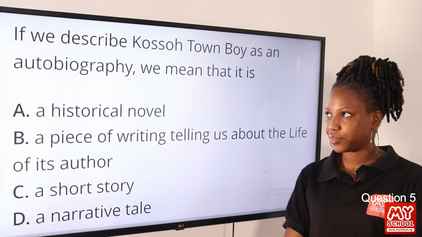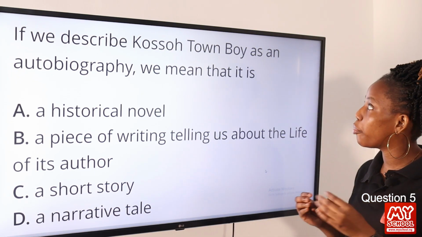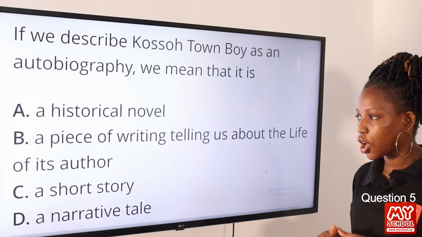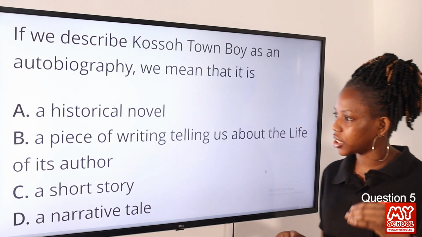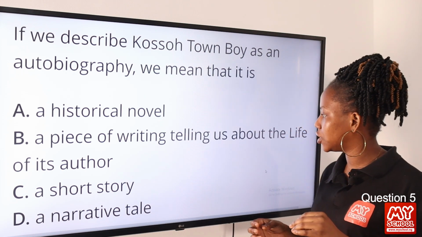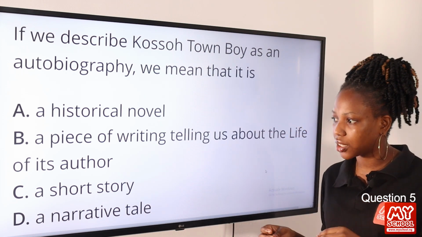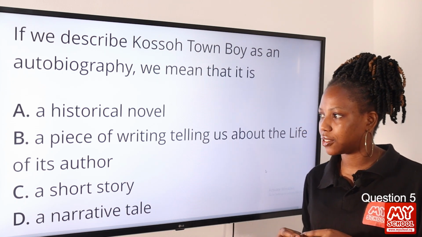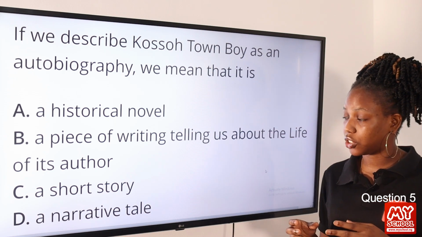Question 5. If we describe Kosọ Town Boy as an autobiography, we mean that it is dash. Option A, a historical novel. Option B, a piece of writing telling us about the life of its author. Option C, a short story. Option D, a narrative tale. The answer to this question is option B.